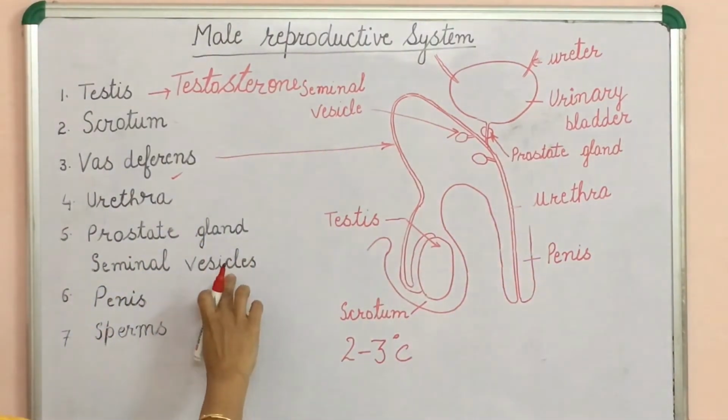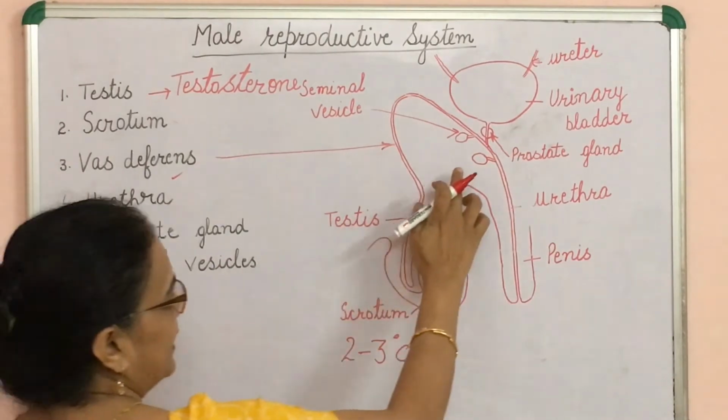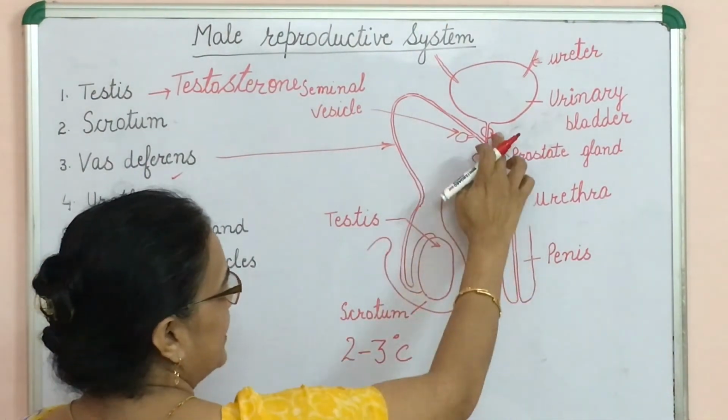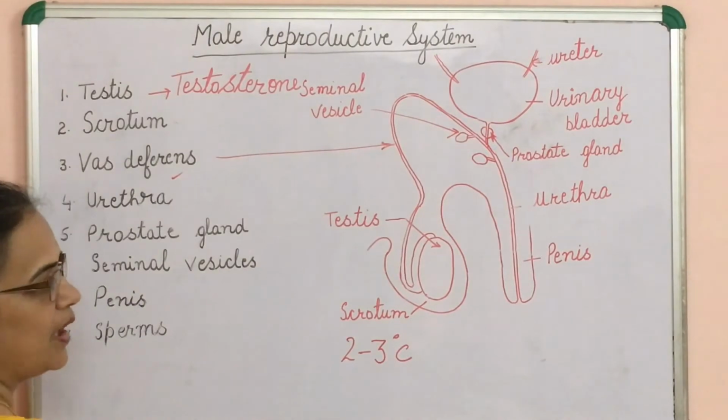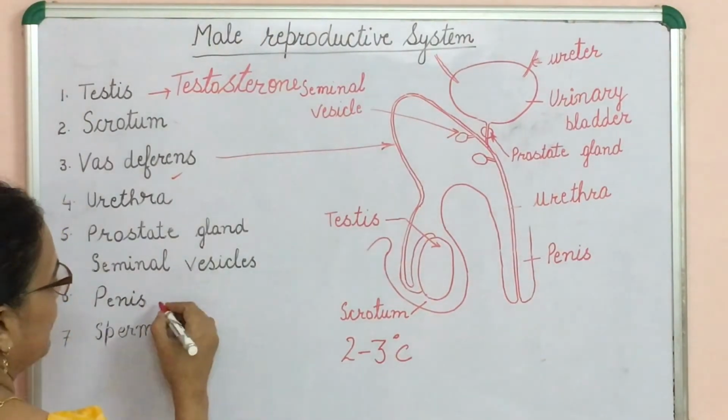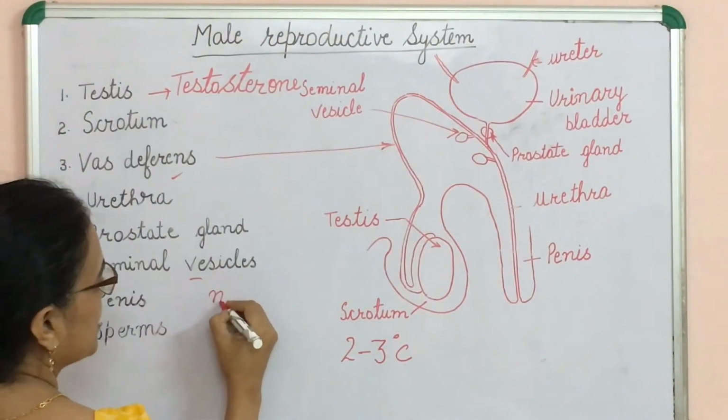Prostate gland and seminal vesicles, these are the glands which provide fluid medium for the movement of the sperms and provide nutrition to the sperms.